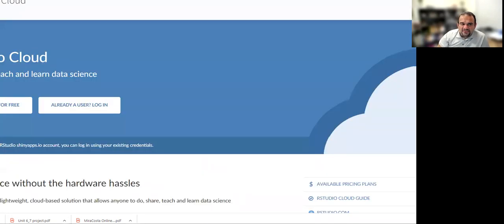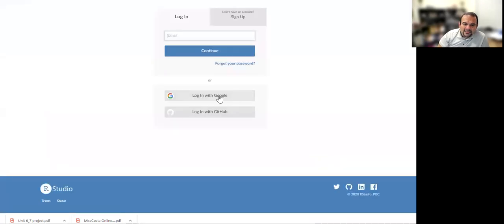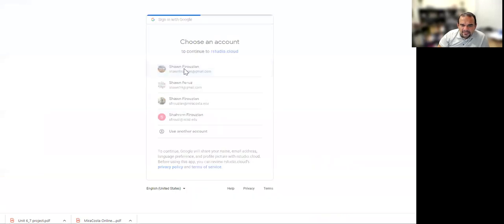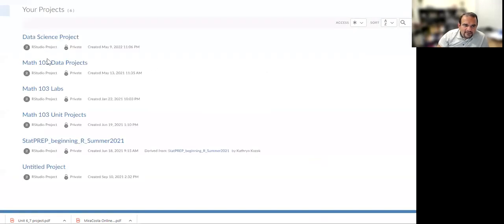If you plug in rstudio.cloud, it brings you here. Click on login. I want to log in with my Google. All right, let me use my generic Gmail account. Let's do unit projects. It depends on the server.